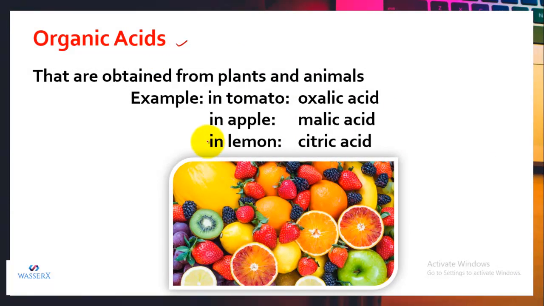Organic acids are the acids that are obtained from plants and animals. For example, tomato possesses an acid which is called oxalic acid. In apple, we have another acid, that is malic acid. And in all juicy fruits, there is citric acid. So I think you got it, what organic acids are.